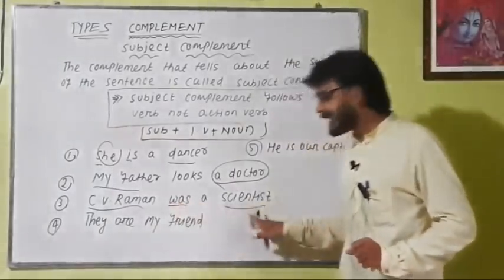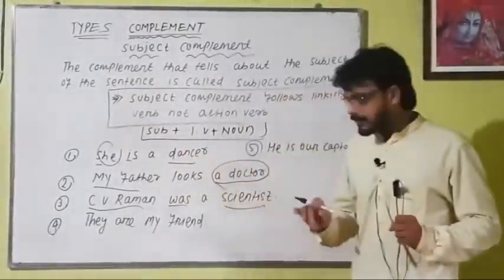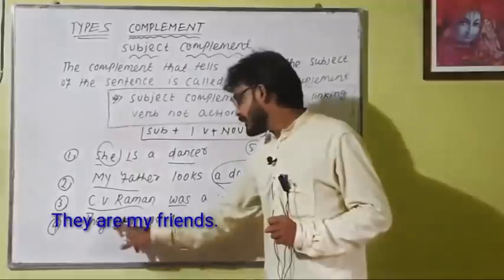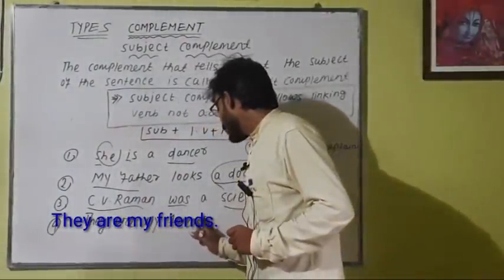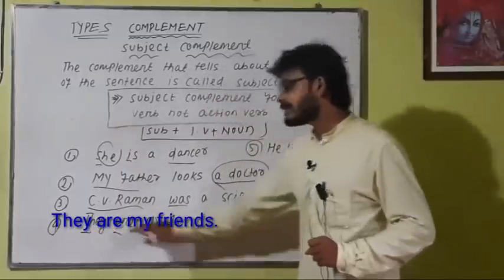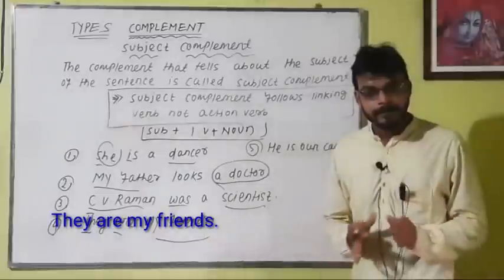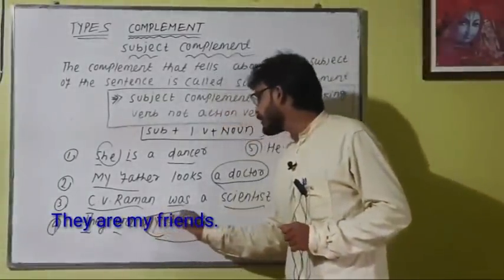Okay, C.V. Raman, scientist, same person. My father, doctor, same person. She, dancer, same person. They are my friends. They, subject, are, linking verb, my friends. My friends and they refer to the same person. This is known as the subject complement.